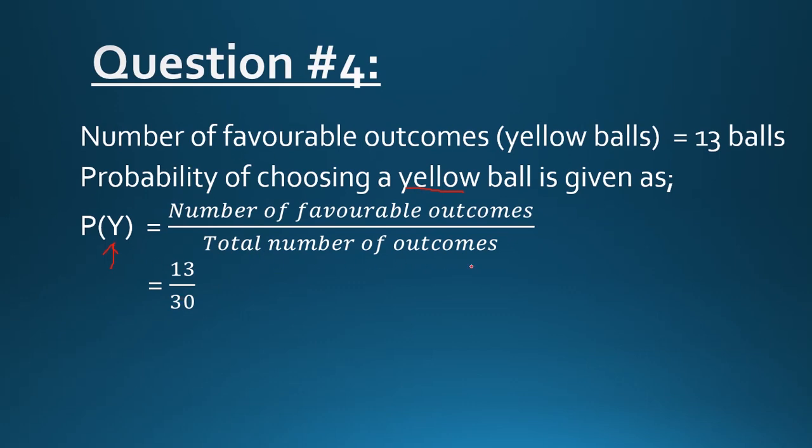For the total number of outcomes, we have summed them up as 13 plus 17, which is 30 balls. Or you can say, how many balls are total in the bag. So there are 30 balls. So 13 over 30 is the probability of choosing a yellow ball from a bag of yellow and blue balls.